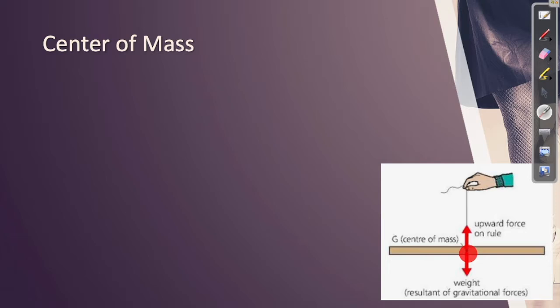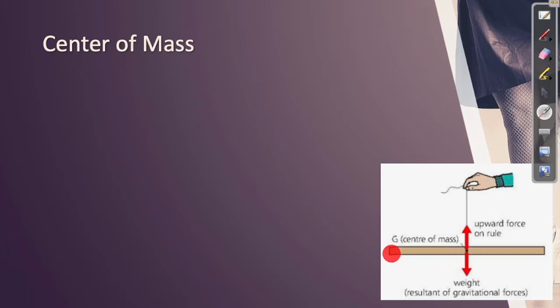If you want to hang it in such a way that ultimately the ruler rests in a perfect horizontal position, you'll have to move this particular knot to and fro ultimately to find the position from which, if you hang it, the ruler will hang in a perfect